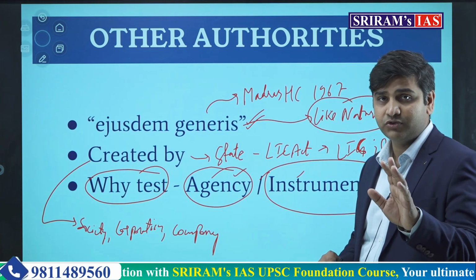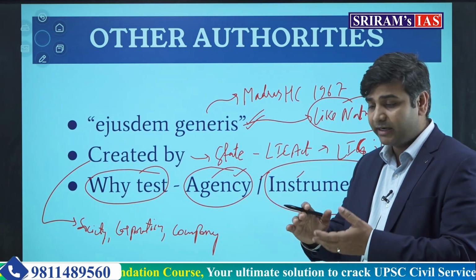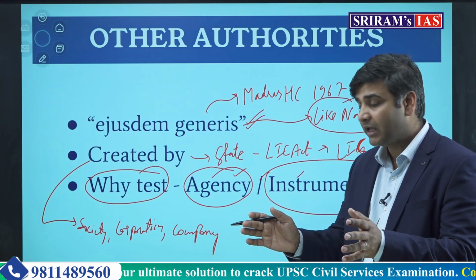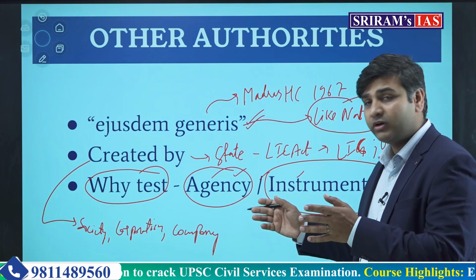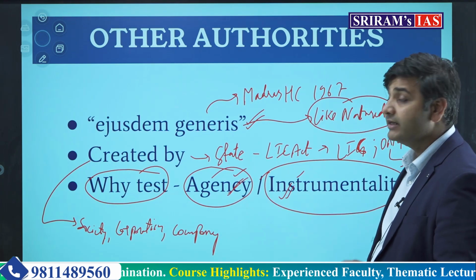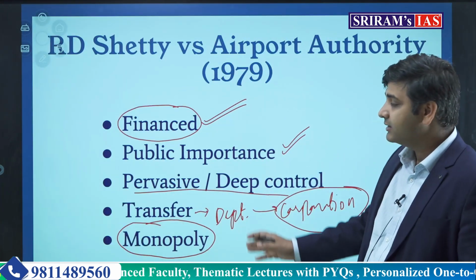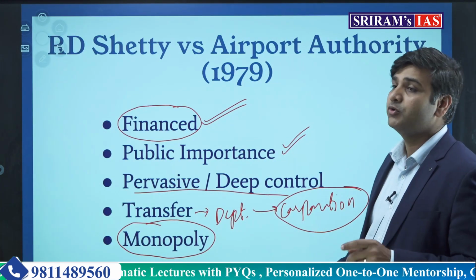I hope you have understood. For an agency to become state under the heading of other authorities, the particular authority should be proved as an agency or an instrumentality of the state. And how to prove it? By these 5 factors. I hope you have understood it.